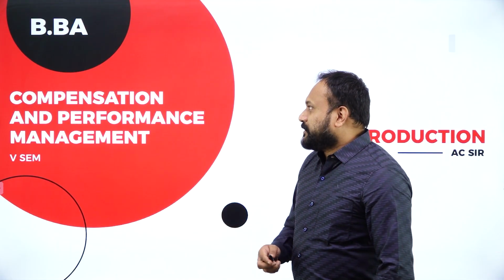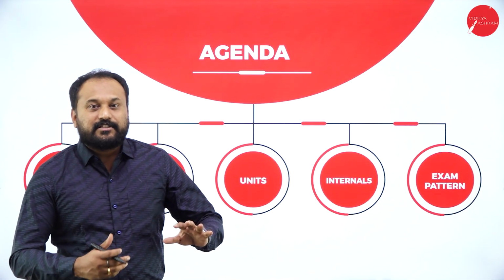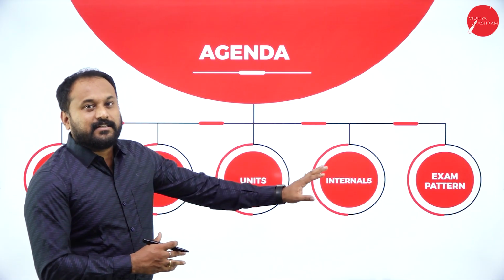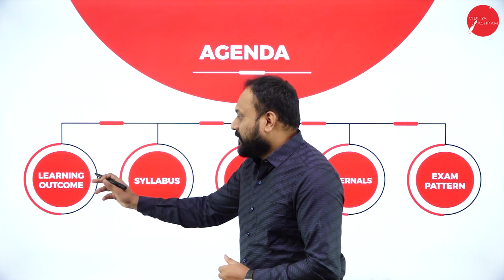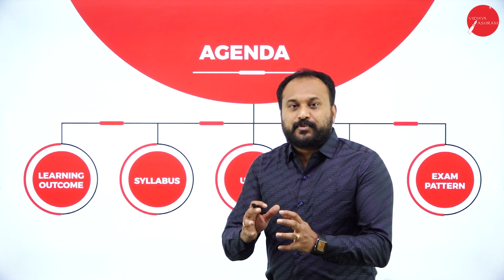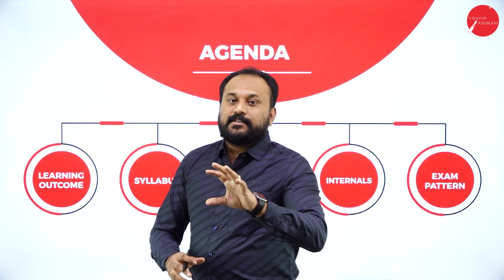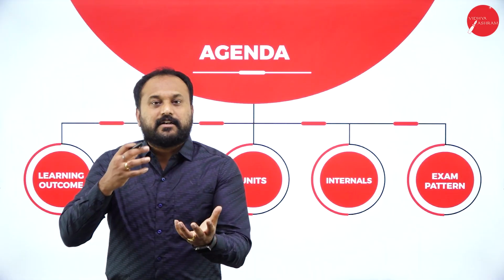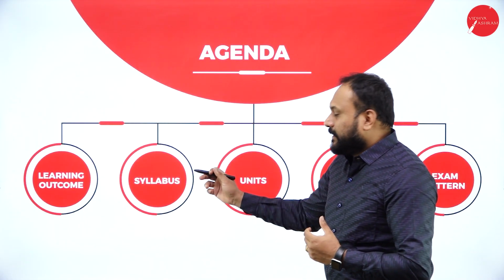So when we go with the first one, that is, we have the agenda. The entire session is divided about these agendas. Now, what exactly is the first agenda all about? The first one is learning outcome. Why is it that we should learn human resource management, in that, compensation and performance management? So what is the learning outcome? Second one, I'll be explaining to you about the syllabus.